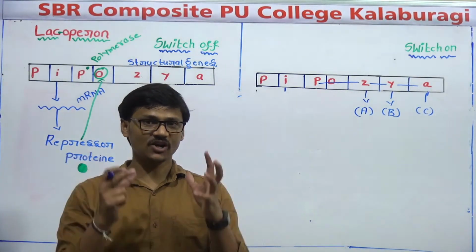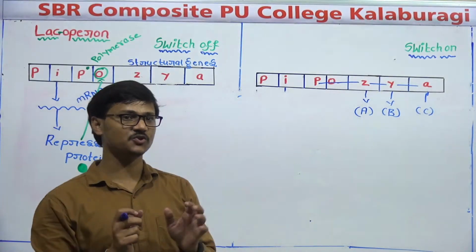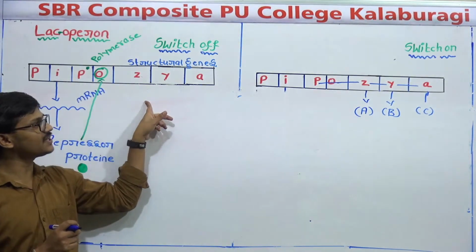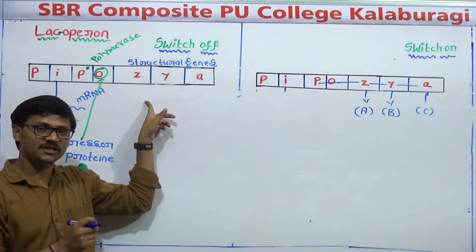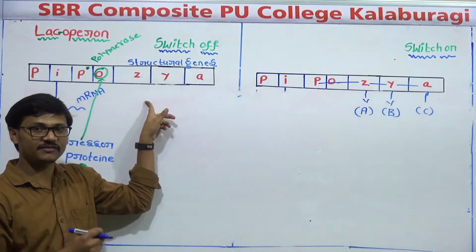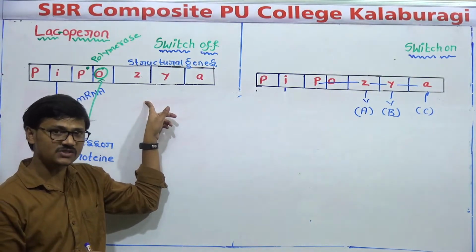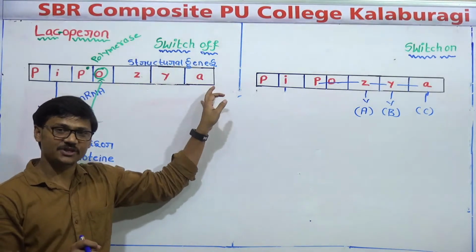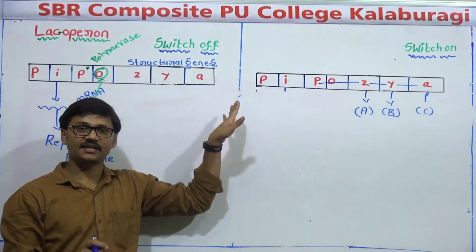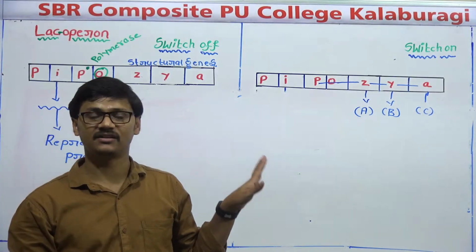So just recollect all the things and try to answer this question. Where here is gene regulation done? Is it translation level or transcription level or post-transcription level? The correct answer is, in case of Lac-operon, regulation of gene expression is done at transcription level.